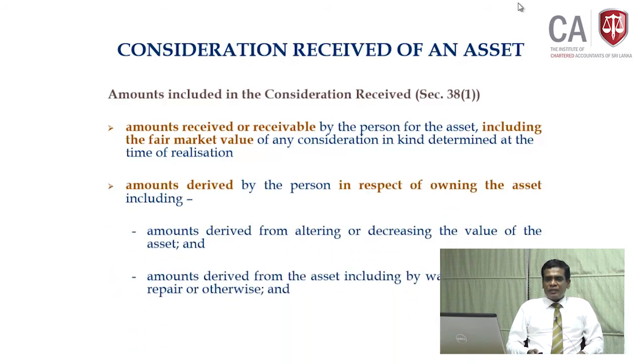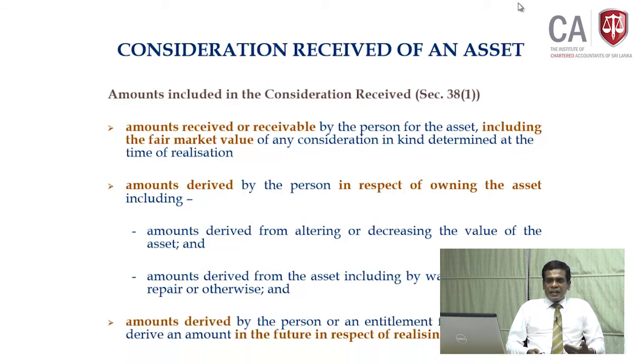That also covers amounts derived by the person in respect of owning the asset during the ownership, and amounts derived from altering or decreasing the value of the asset. So, let us say during the ownership you dispose of the asset part by part; now we have to take that as consideration received. Also, amounts derived from the asset, including by way of covenant in repair or otherwise. Finally, an amount derived by the person on an entitlement to derive an amount in the future in respect of realizing the asset, you must also take as consideration received. So, basically, sale value.